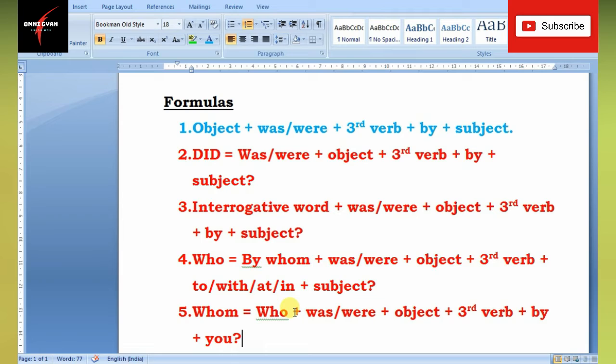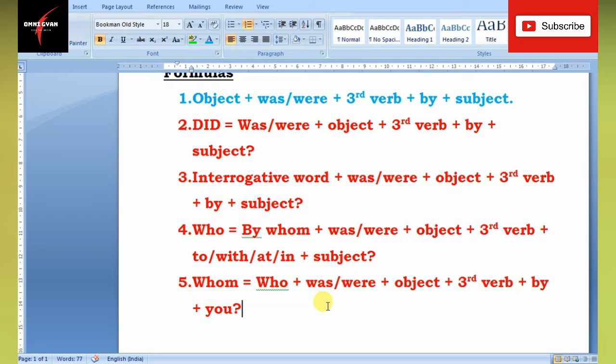Okay, let us do some examples. Let us solve some examples here. You need not write this for the time being, because I already told you that you have already done simple present tense, and in simple present tense you had is mr. Wherever there is mr, just delete is mr and put was or were there. That's the only thing you have to do. The rest is all fine.